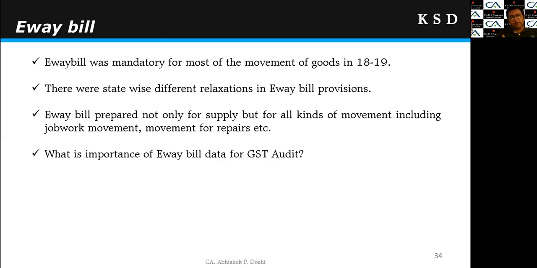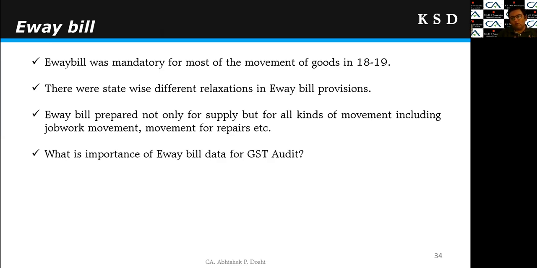Further, it may happen that an e-way bill is prepared, but not only for supply, right? E-way bills are prepared for all kinds of movement of goods, right? So even though there is no supply or no sale transaction, an e-way bill would have been prepared. So when you compare the e-way bill data, there will be many transactions which are not supply, right? So we need to keep that in mind also.